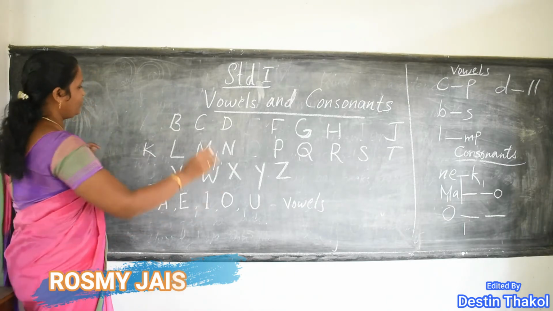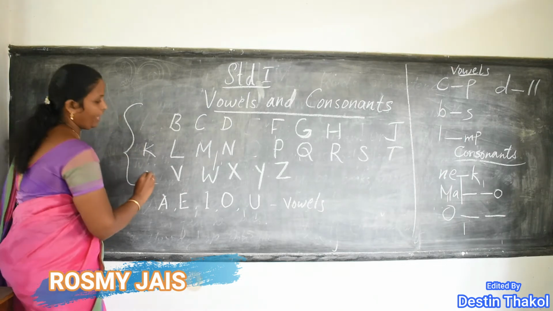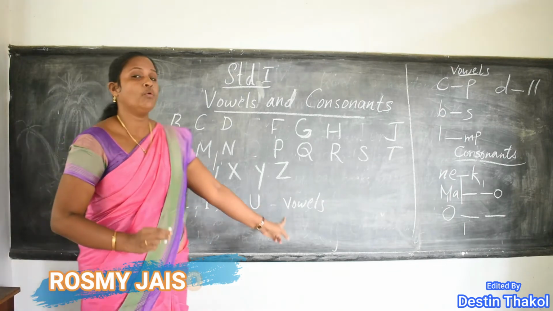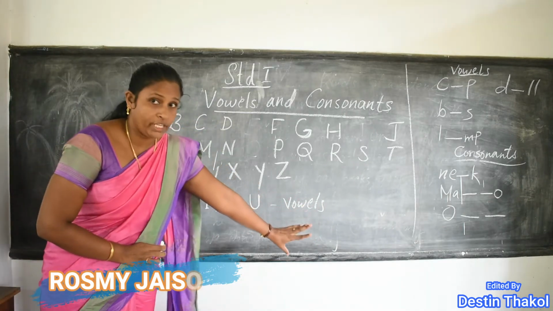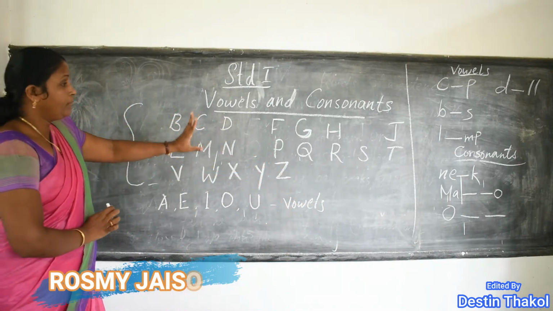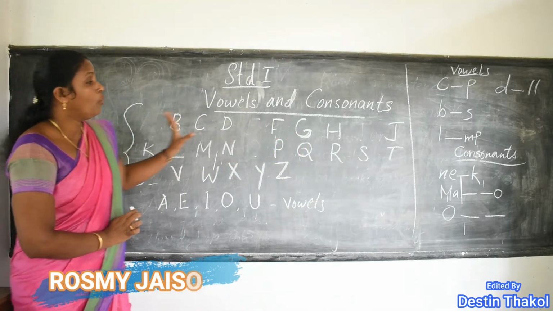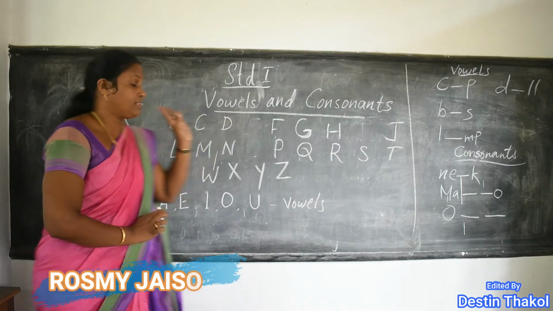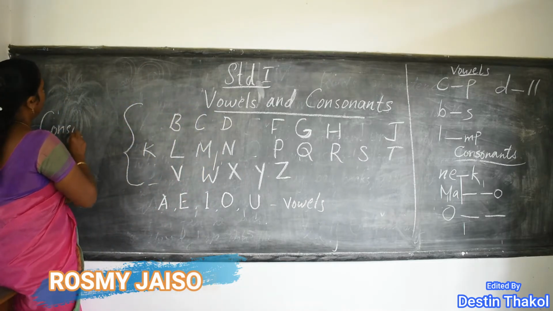The rest of the letters, that means except A, E, I, O, U, they are called consonants.